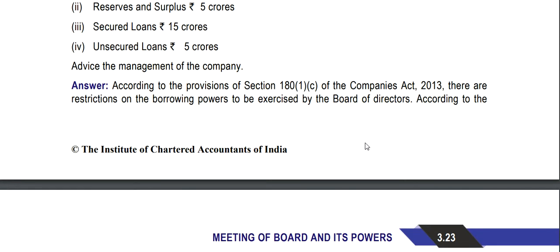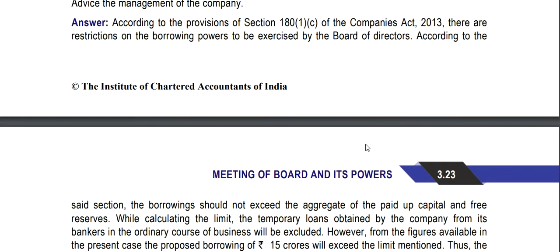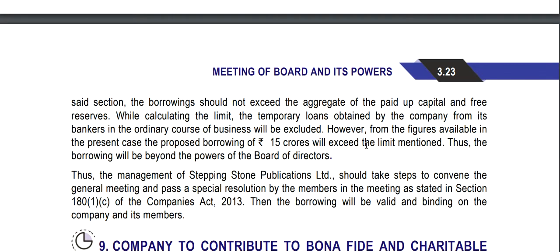According to the provision of section 180 subsection 1 clause C of the Companies Act, there are restrictions on the borrowing powers to be exercised by the board of directors. According to the said section, the borrowing should not exceed the aggregate of the paid up share capital, free reserves and securities premium. While calculating the limit, temporary loans obtained by the company from its bankers in the ordinary course of business will be excluded.